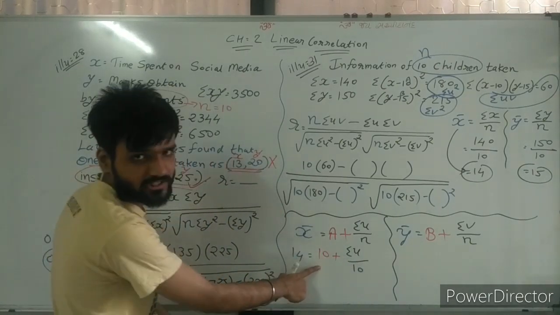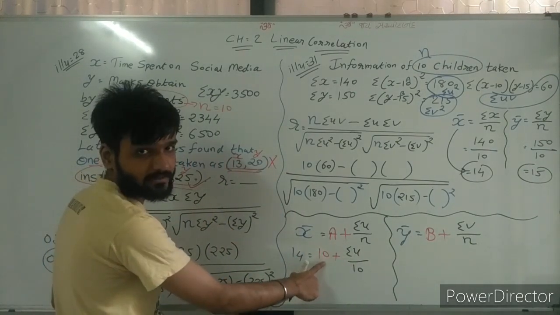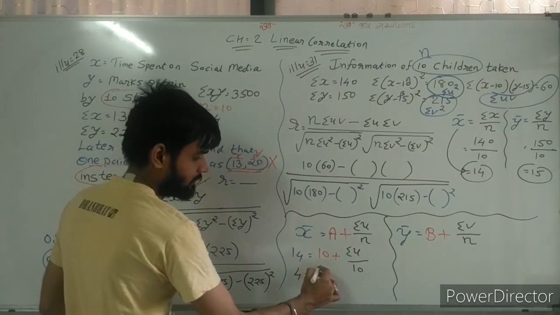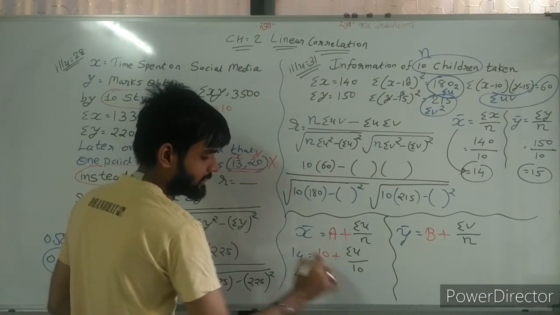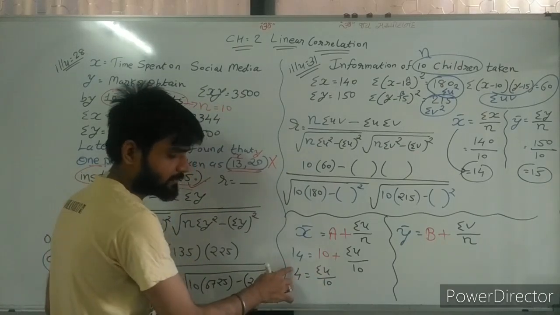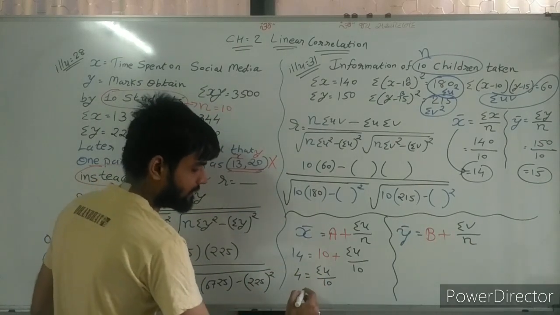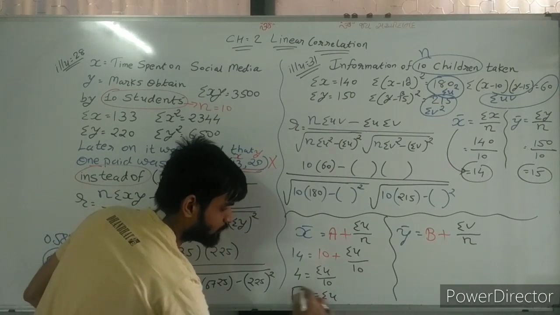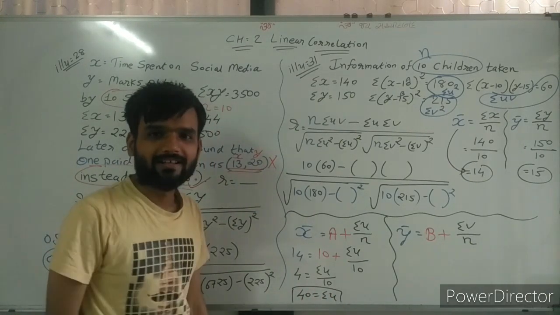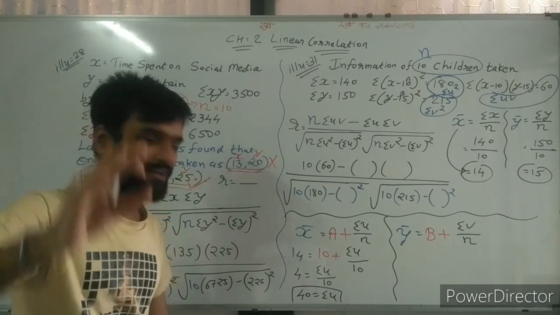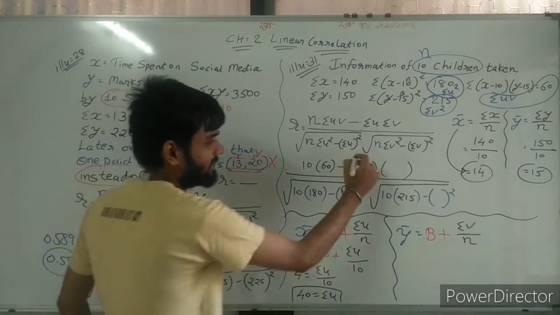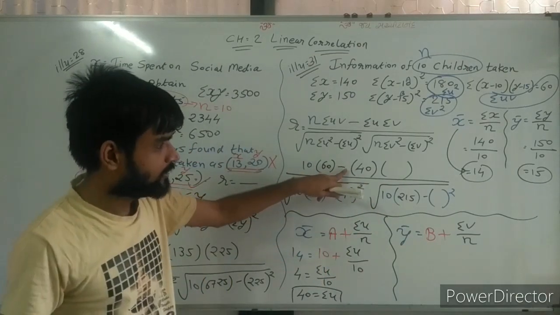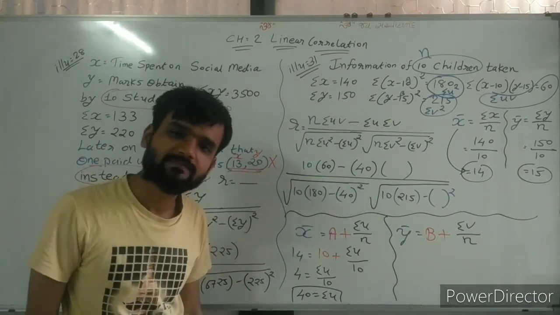First change the side of 10: 14 minus 10, the answer is 4. Sigma u divided by 10, so this 10 is multiplied with 4. 10 fours are 40. Sigma u is 40. Now I have the value of sigma u, so I can write 40 here, and here also 40 for sigma u whole square.